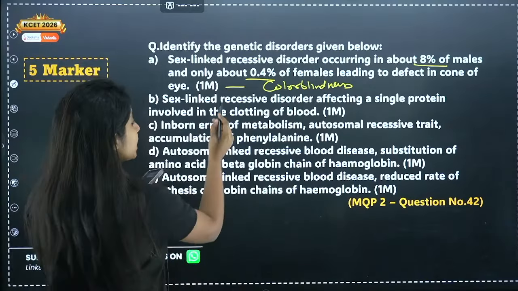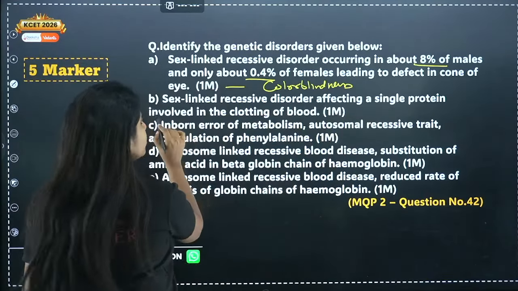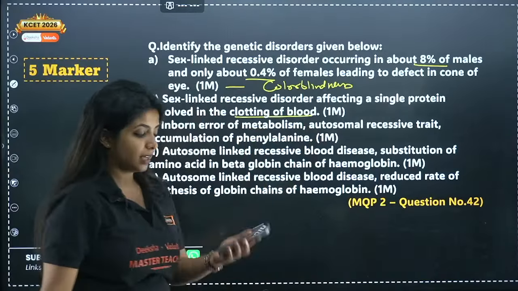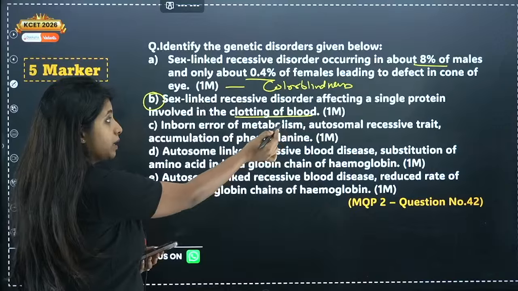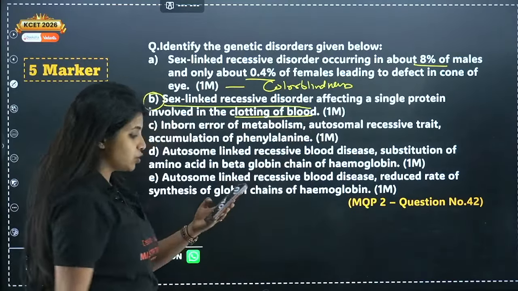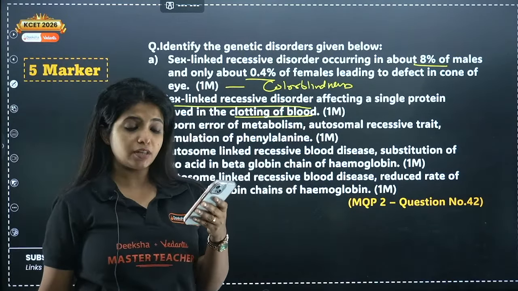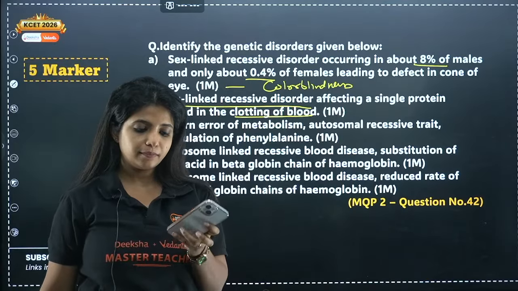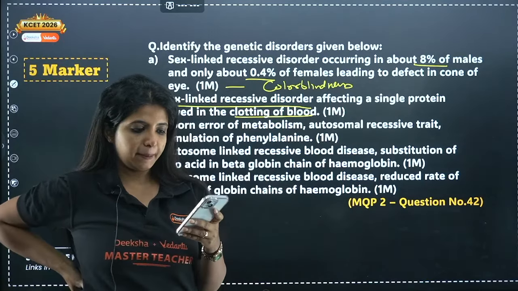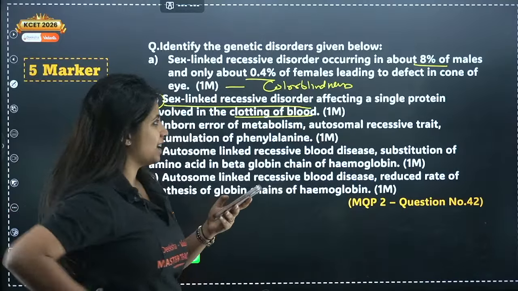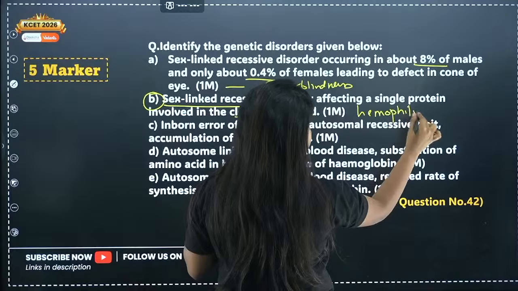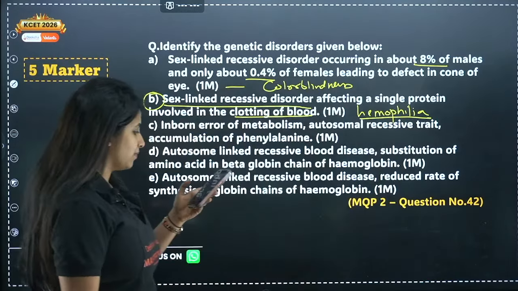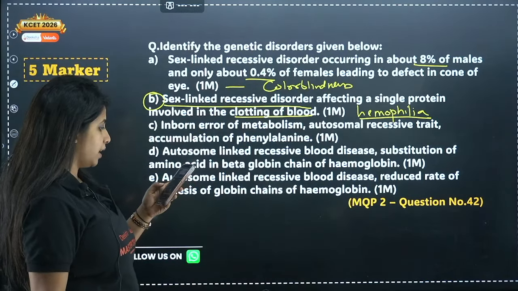Next, sex-linked recessive disorder affecting a single protein involved in the clotting of the blood. What is B? Can you guys tell me what is B? If clotting of the blood is being affected and it's a sex-linked recessive disorder, what do you think is the answer for this particular question? Come on. Hemophilia? Exactly. It is going to be hemophilia. Okay. Good, Subhash. Great.